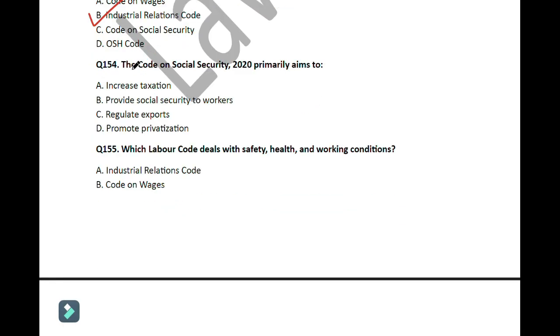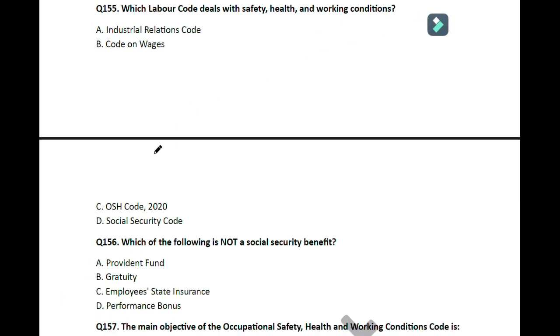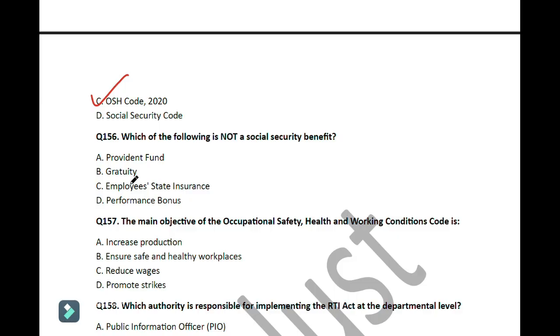Question number 154. The Code on Social Security 2020 primarily aims to. So here the answer is provide social security to the workers. Move on to the next question. Which labor code deals with safety, health and working conditions? So here the answer is option number C, OSH Code 2020. Move on to the next question.